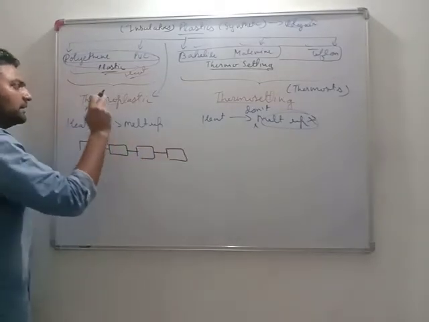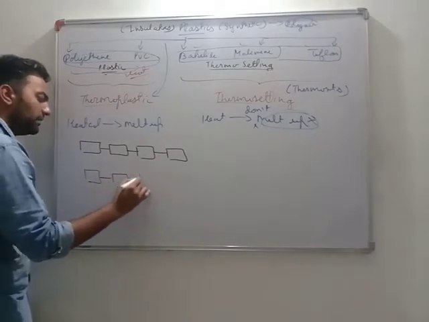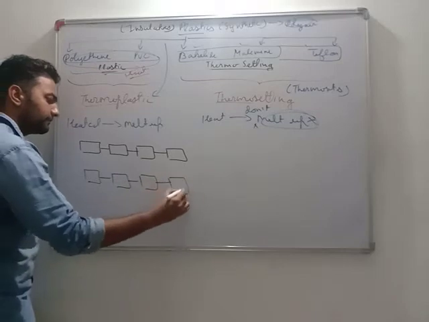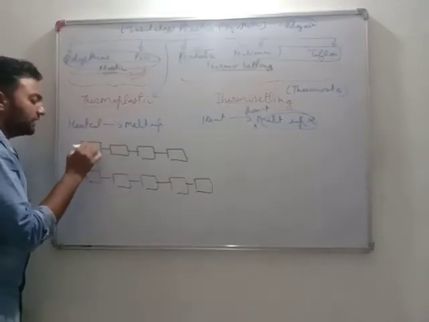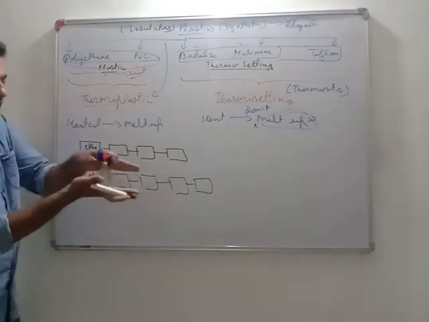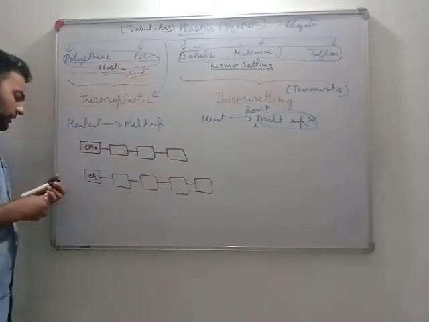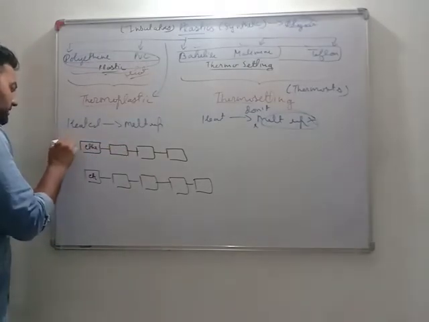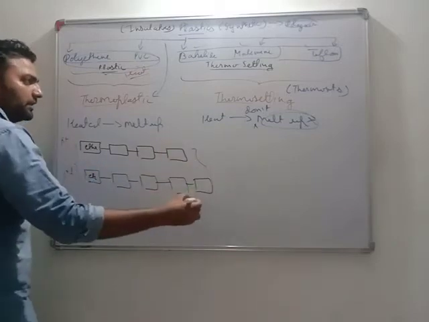See, what happens in thermoplastic is that polymer chains are there. Let's take the example of polythene. This is polythene, ethene. These are two layers of chains. This is our first layer, this is our second layer. This is the structure of polythene.